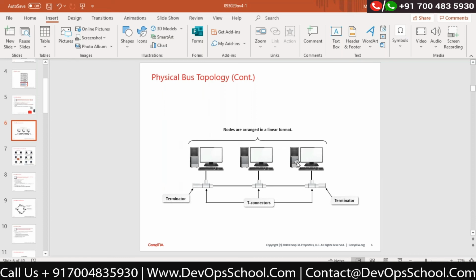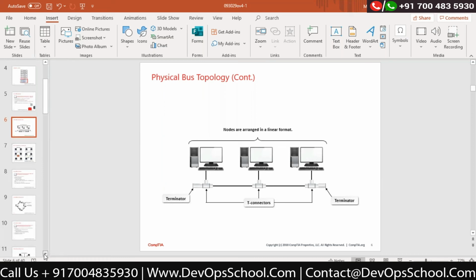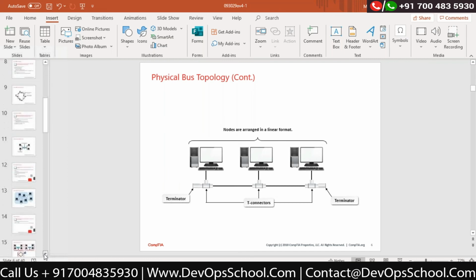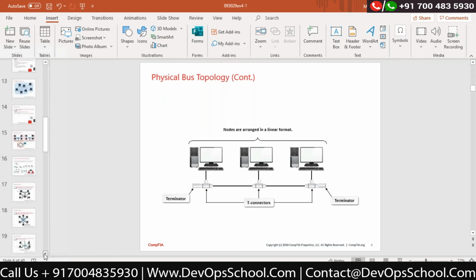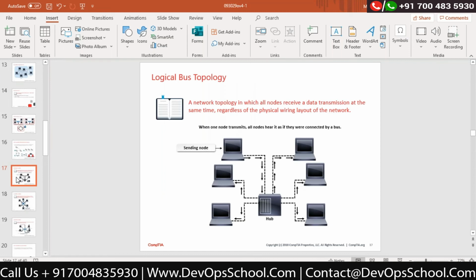But if I consider this topology, by looking at it, the first impression would say this is a star topology. Correct? Physically it is a star topology, but logically the data flow would happen exactly like the bus topology, because I told you what the hub is going to do.